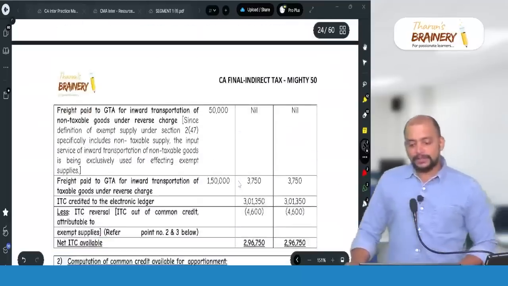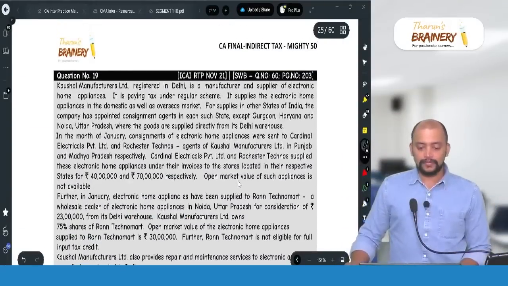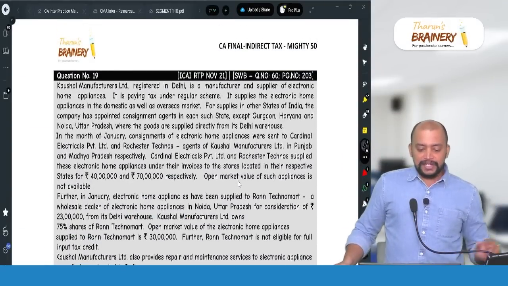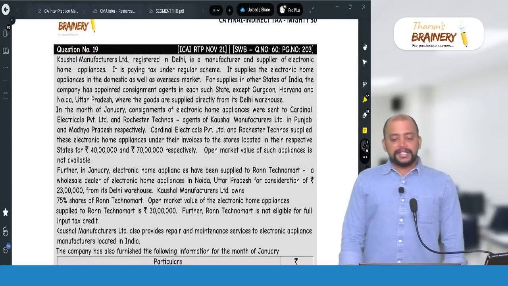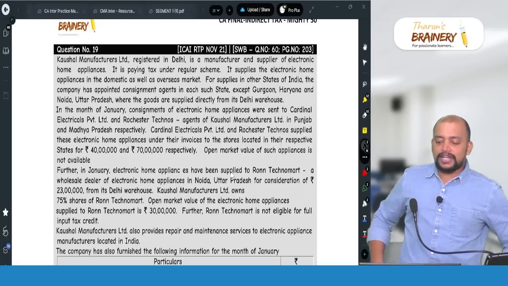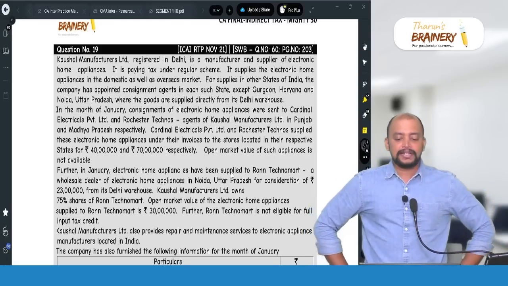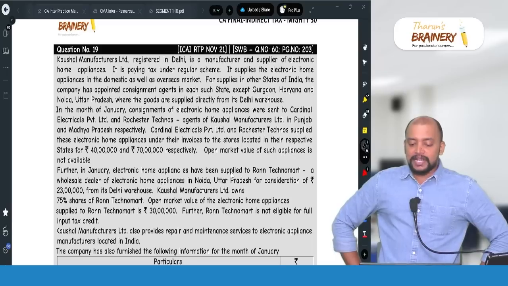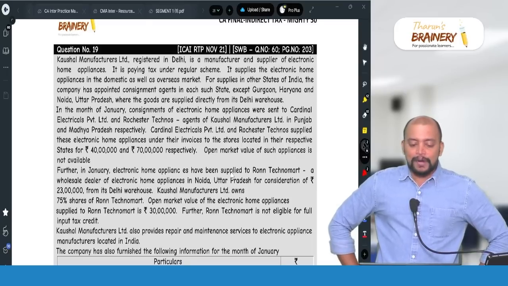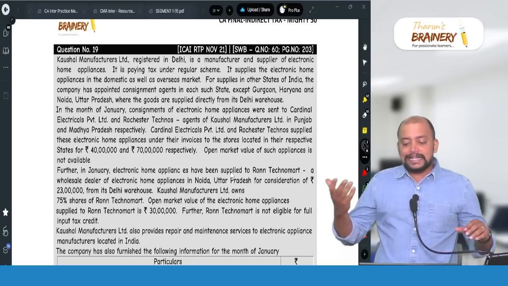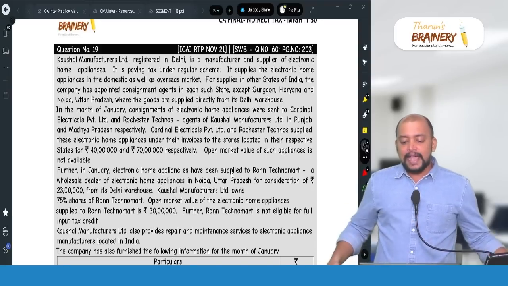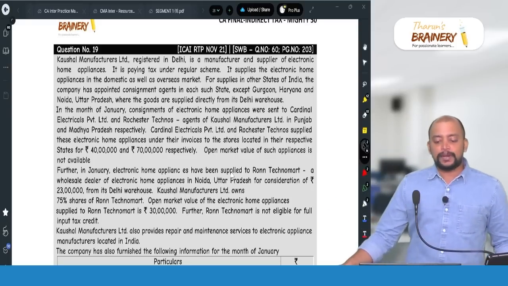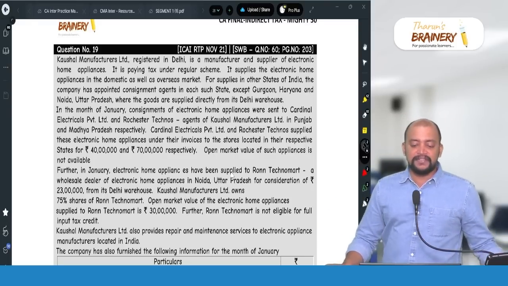Then next question. Page number 203. Kaushal Manufacturers Limited, registered in Delhi, is a manufacturer and supplier of electronic home appliances. It is paying tax under regular scheme. It supplies the electronic home appliances in the domestic as well as overseas market. For supplies in other states of India, the company has appointed consignment agents in each such state except Gurgaon, Haryana and Noida, Uttar Pradesh, where goods are supplied directly from its Delhi warehouse.